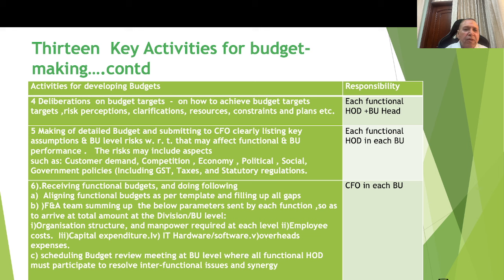Okay, so the fourth activity is that each functional HOD along with the business unit head deliberates on the budget targets, that is, on how to achieve the budget targets, and what are the risk perceptions, clarifications, resources required, constraints and plans, etc. Activity number 5 is each functional head within each BU making a detailed budget and submitting it to the CFO, clearly listing out the key assumptions and the business unit level risks that may affect the functional and BU performance and accomplishment of the budget targets.